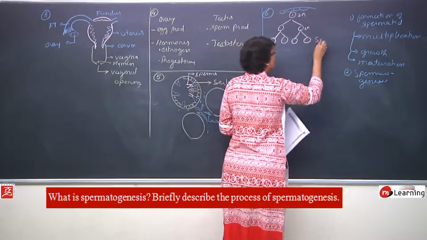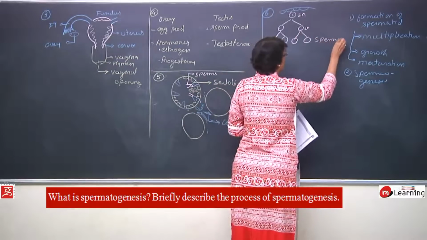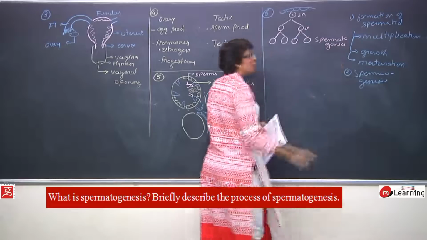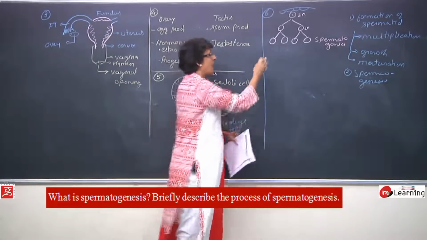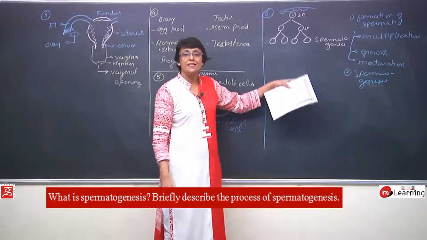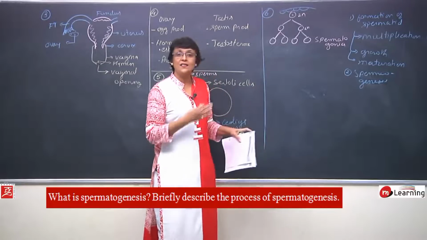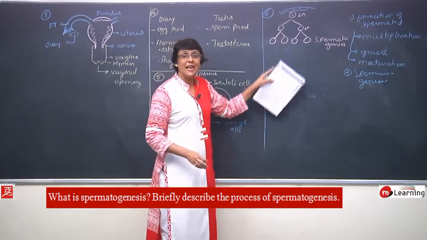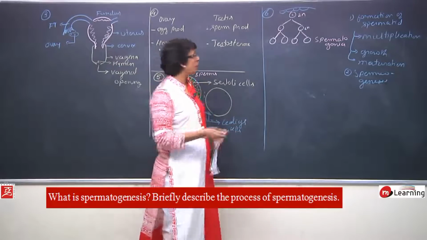They are called spermatogonia or sperm mother cells. Half of them act as type A cells, half of them act as type B cells. A cells are the stem cells, they will only undergo multiplication, and B type will participate in the process.